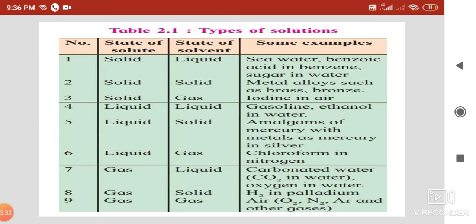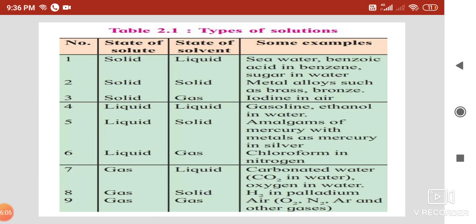Sixth one is liquid in gas, where chloroform is kept in nitrogen gas. Then the seventh type is gas in liquid. In soda water, carbon dioxide gets mixed with the water, so that is gas in liquid.